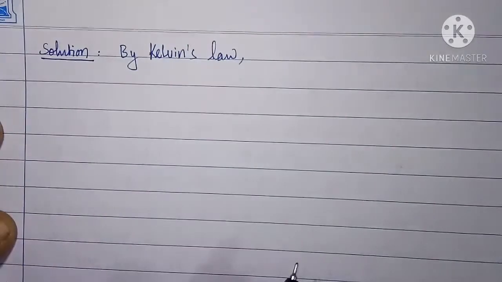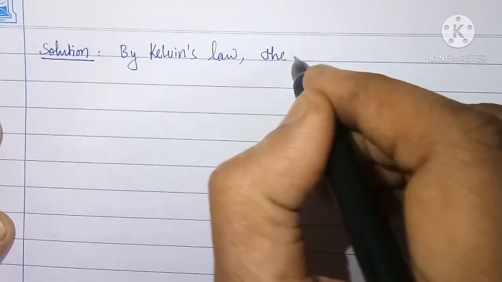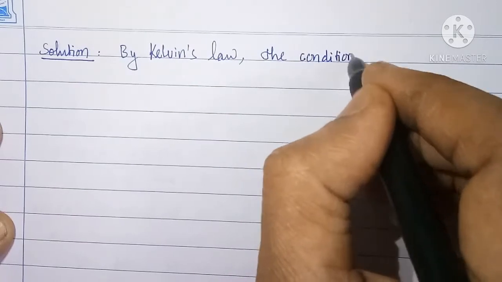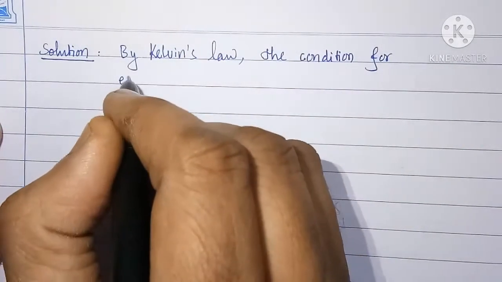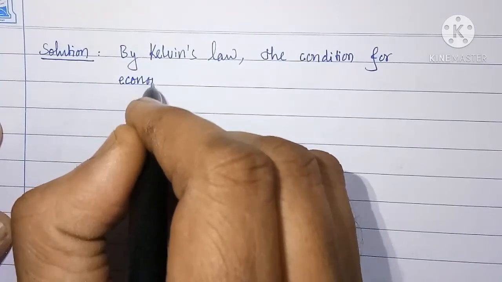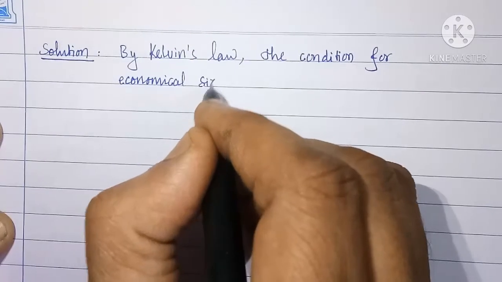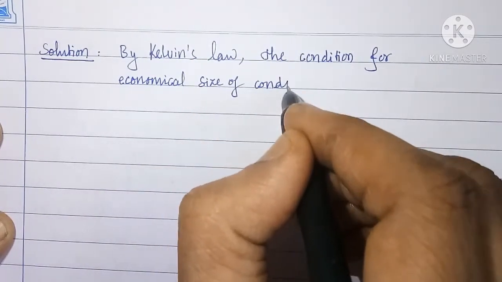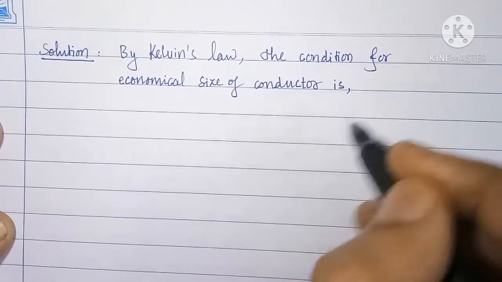By Kelvin's law, the condition for economical size of conductor is